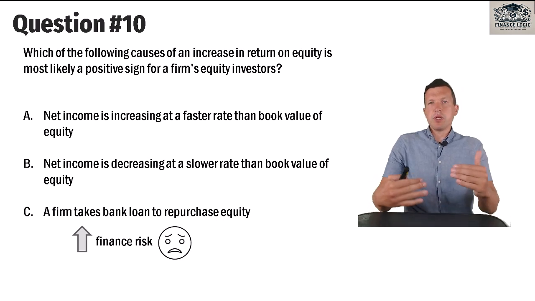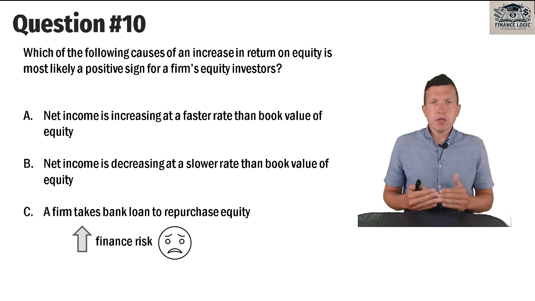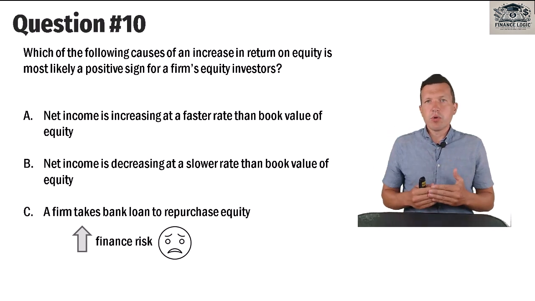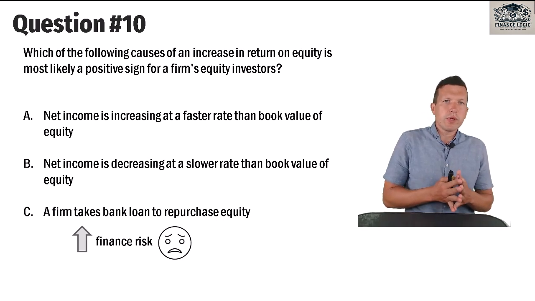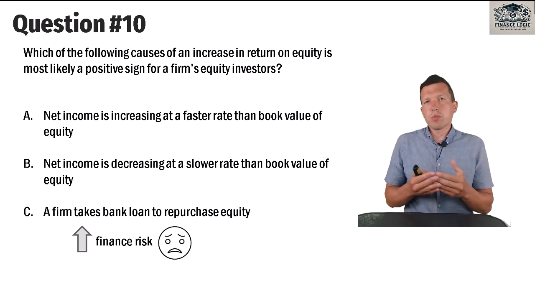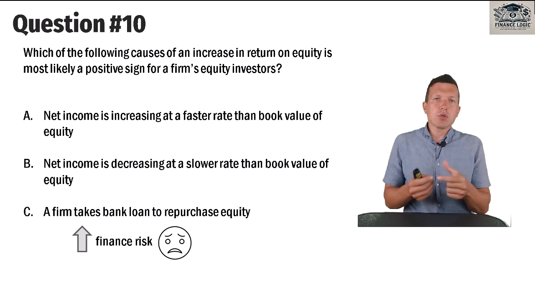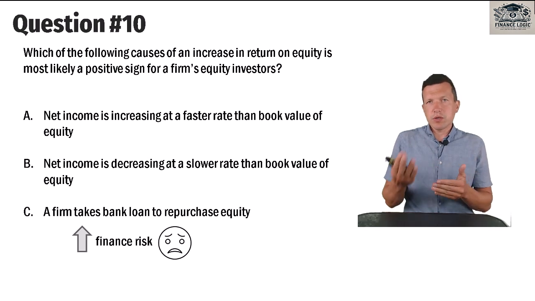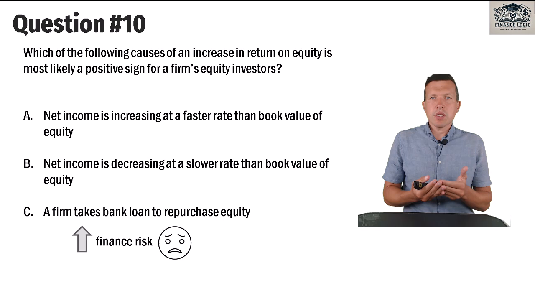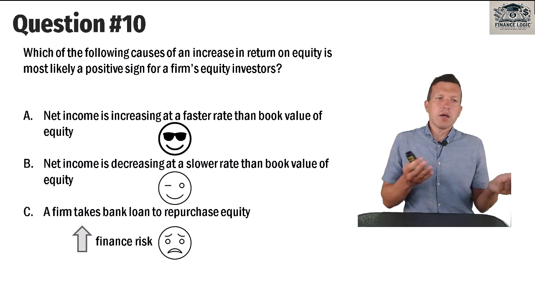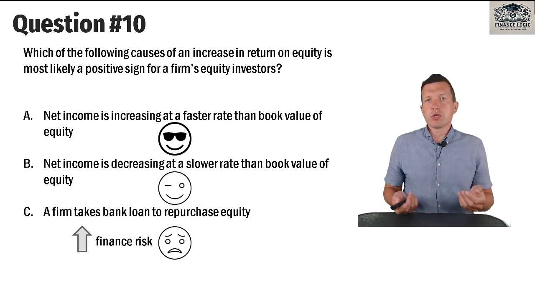So now let's compare A and B. Which one is better? Of course, it's better that net income is increasing faster than book value of equity, because return on equity is estimated by net income divided by book value of equity. And for us, it's good that net income is big and book value of equity is small, because book value of equity determines the amount of resources that company uses to earn net income. A and B are associated with an increase in return on equity, but this increase is more beneficial when we observe growing net income, of course, than decreasing net income. That is why the correct option is A.